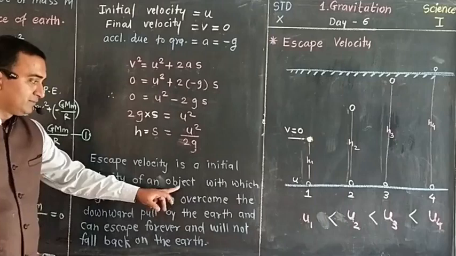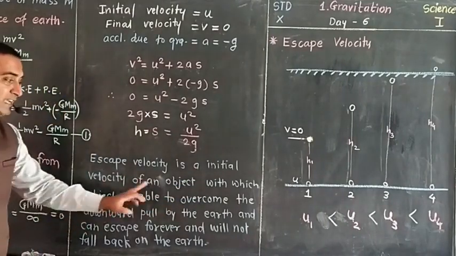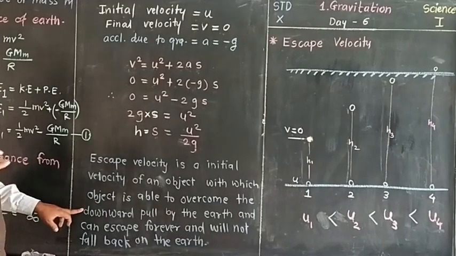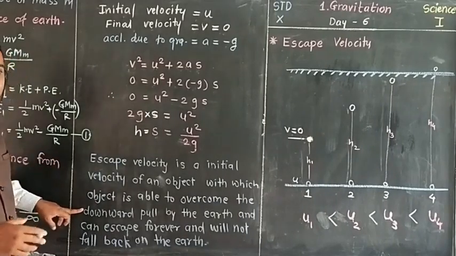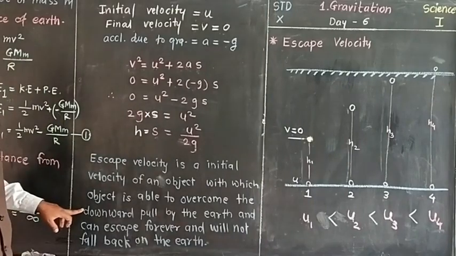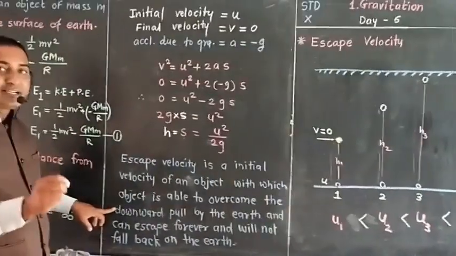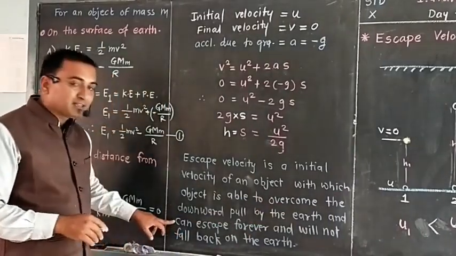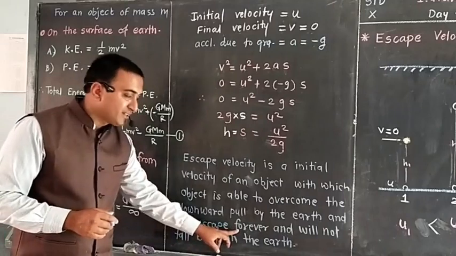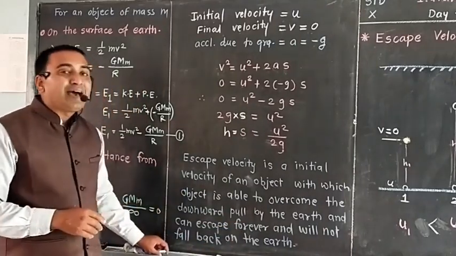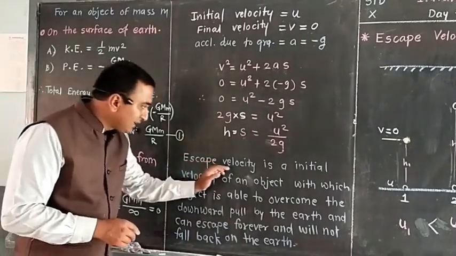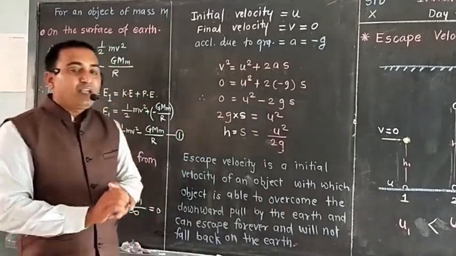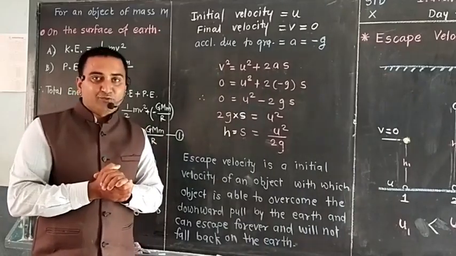Firstly, you give the object an initial velocity with which it is able to overcome the downward pull of the earth. Because of the height achieved, the object will not be pulled by the gravitational force because it is beyond the field of the earth, and the object can escape forever and will not fall back on the earth. Such an initial velocity is called escape velocity. Now we have to derive the equation for escape velocity.